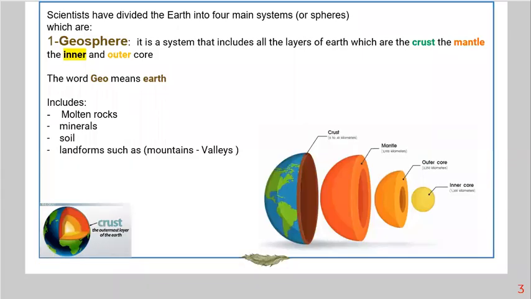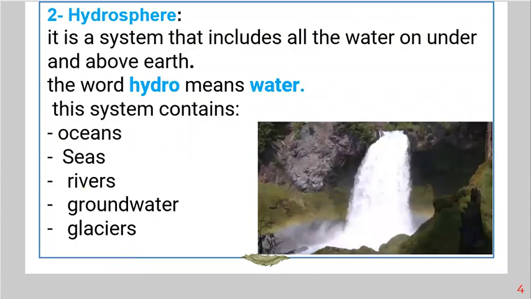Shall we move to the next sphere? Let's go. Now, the next sphere is hydrosphere. Okay, hydrosphere, it is a system that includes all water on Earth or under it, under the Earth or above it. Okay, do we have water? We know that we have water above the Earth, such as rivers, oceans, and etc. Do we have water under the Earth? Of course, the underground water. So all water that exists within the Earth, above, under, all of that is included in the hydrosphere.